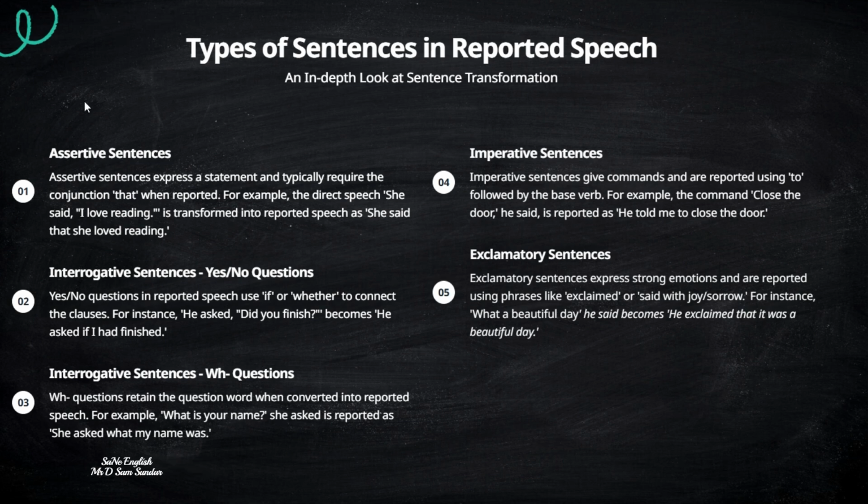With this, the rules of reported speech are completed. So all these rules. So one is the tenses. You are supposed to know what tense is given in the sentence. Number two, identify the pronouns and the time frames that you are supposed to change. Number three, you are supposed to identify what is the sentence type, the kind of sentence that was given, and you have to convert that as well. With this, it completes the rules.